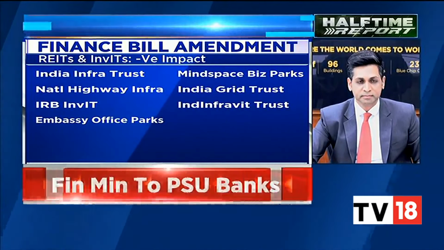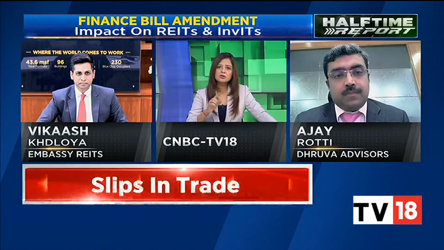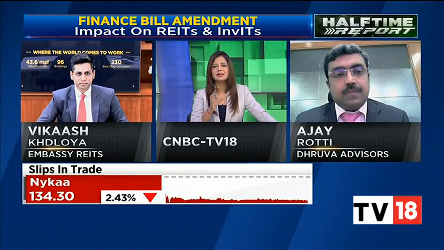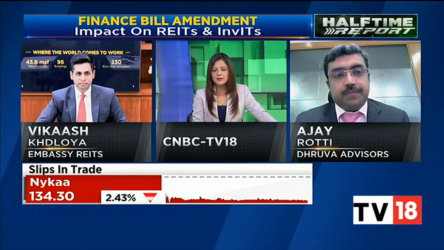So you are saying that for the entire life cycle of the investor, you do the calculation on cost of acquisition versus the amount they have received, and the spread in between is the only amount which is going to be taxed, and that too will attract capital gains tax of 10% at the time of sale of units, and not 32 to 39% as is the taxability of the distributed income under the other three categories.